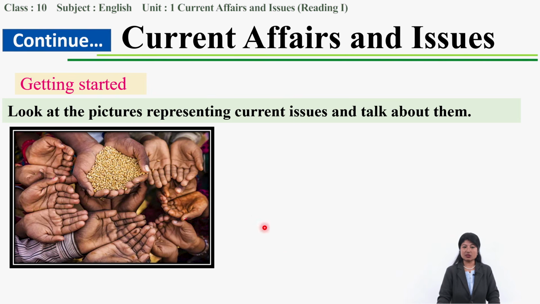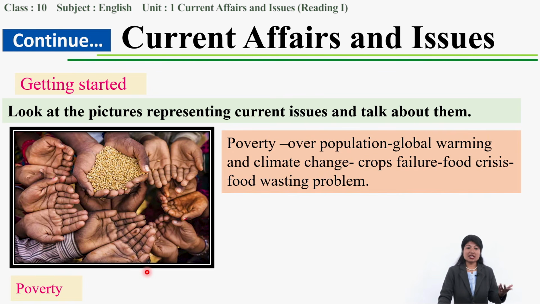Then finally we have this picture. What do you guess? What can you see over here? A pair of hands. The person has food and all others are asking for it. So definitely the picture represents, what is it? Yes, it represents poverty, right? Poverty is of course the result of overpopulation. When there are many people, of course the need is more, and this is the result of there being less food.